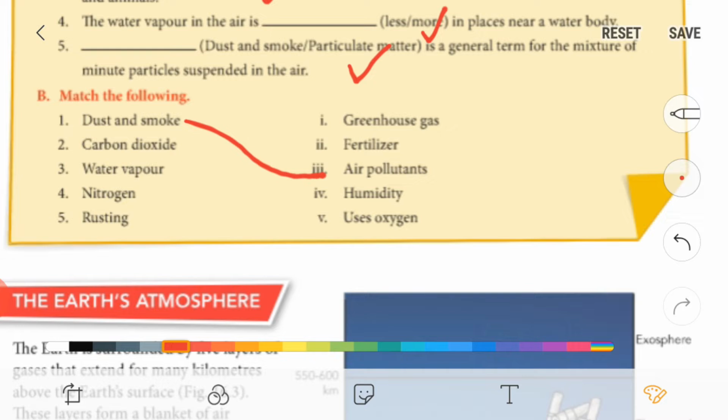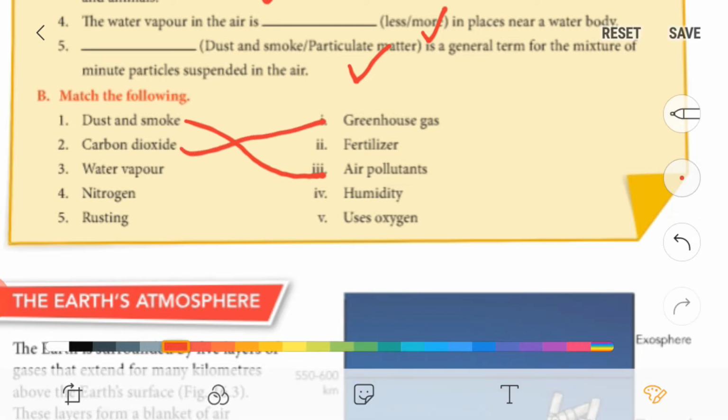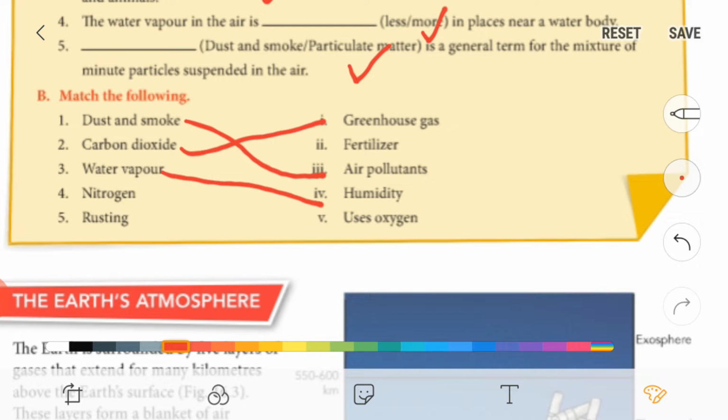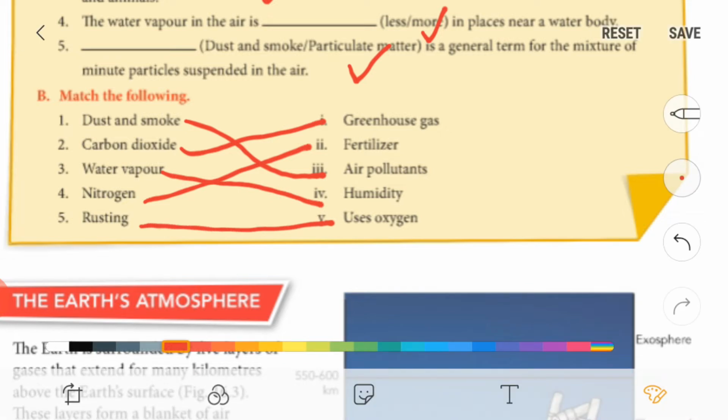Second, carbon dioxide. So it is greenhouse gas. Third one, water vapor. So it relates to humidity. Nitrogen, fertilizers. Rusting uses oxygen.